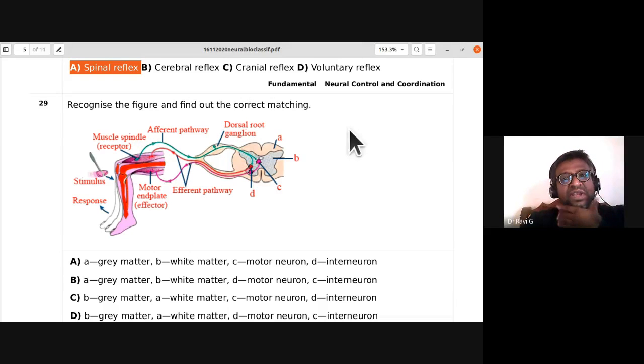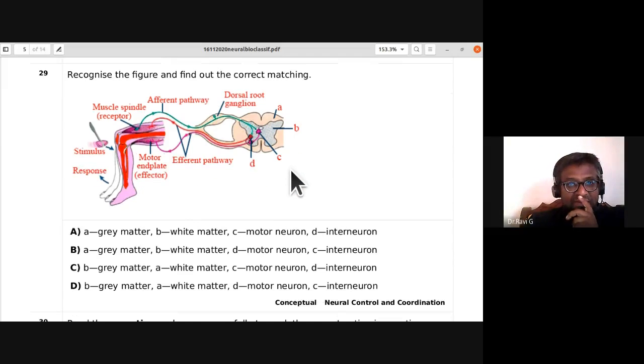Recognize the figure and find out the correct matching. B is gray matter, A is white matter. So C and D should be the possibility.